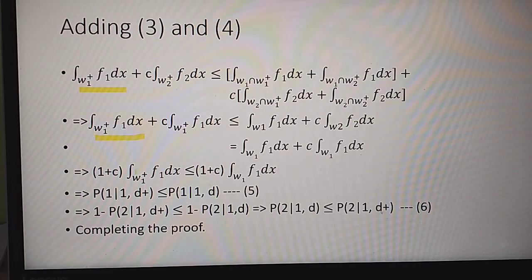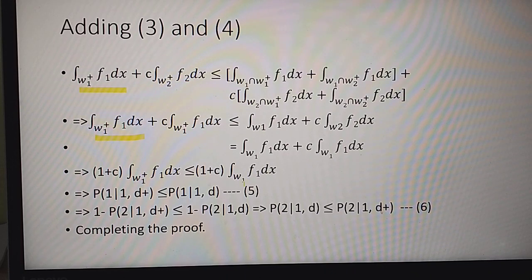Further simplification shows that 1 plus c is a common term, here also 1 plus c is common. Now this shows that 1 plus c will be cancelled out. This is nothing but P11(D+) less than or equal to P11(D). That is equation number 5.